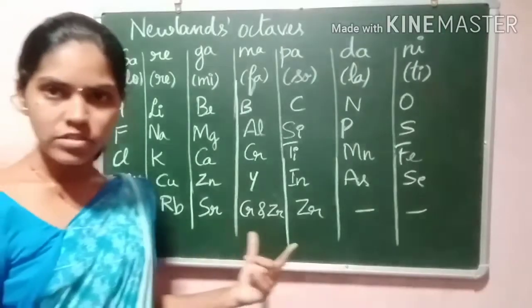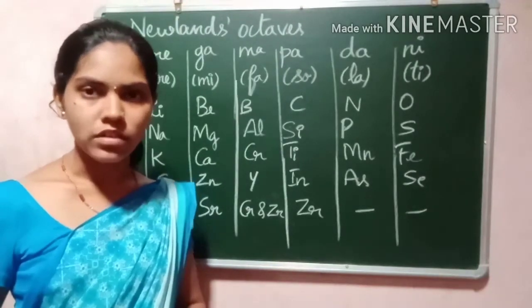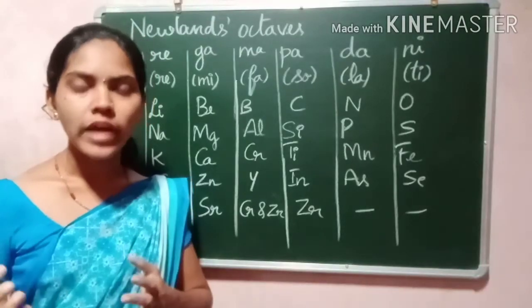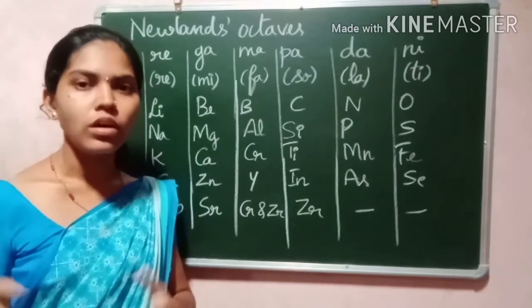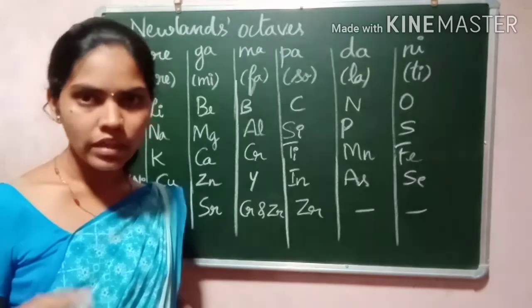Newlands assumed that only 56 elements exist in nature, and that no more elements would be discovered in the future.